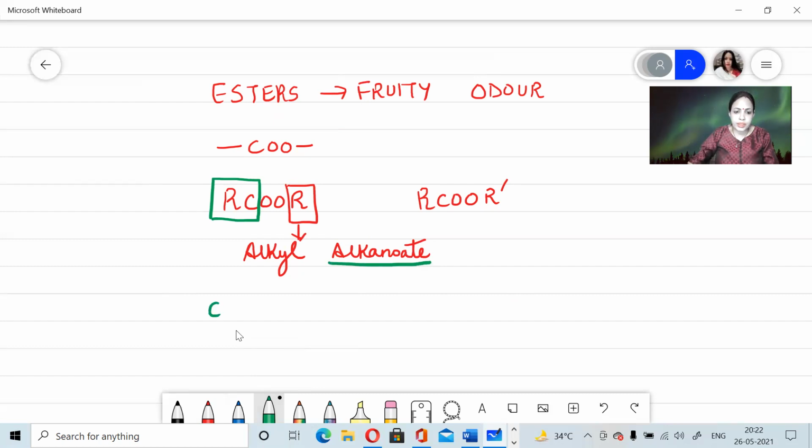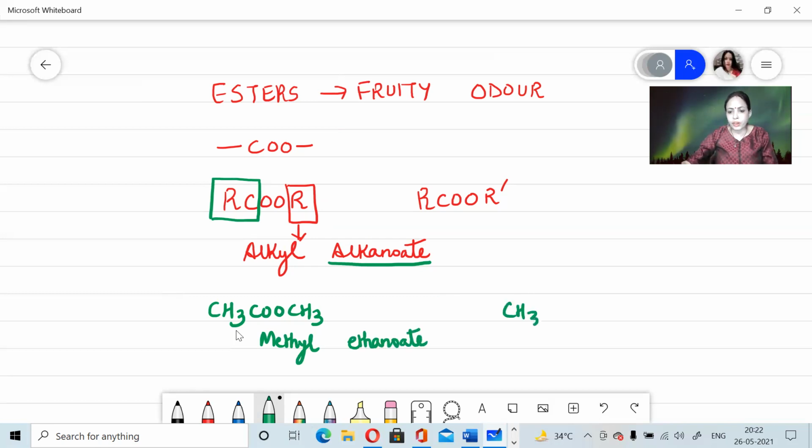So if I take an example, CH3COOCH3, then it will be methyl, and now there are 2 carbon atoms, so methyl ethanoate. And if both are different, then it will be ethyl ethanoate.